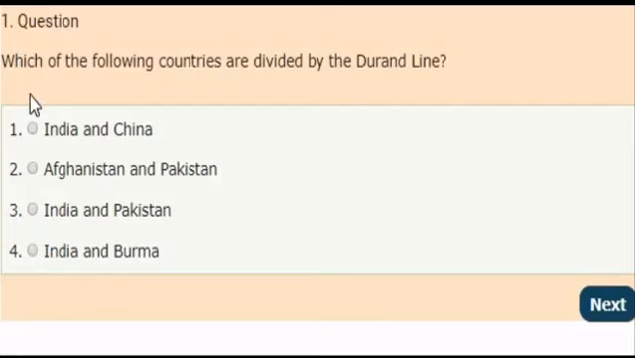First question. Which of the following countries are divided by the Durand line? Here there are 4 options. You can select the correct answer from the given options, and you can comment your answer in the comment section. And the correct answer is option 2, Afghanistan and Pakistan. These two countries are divided by the Durand line.